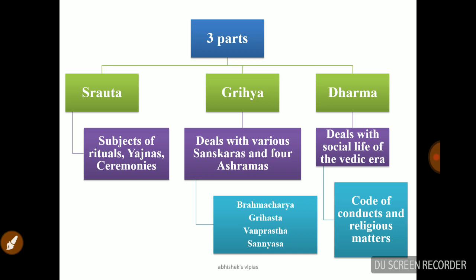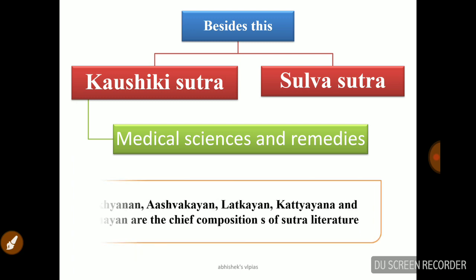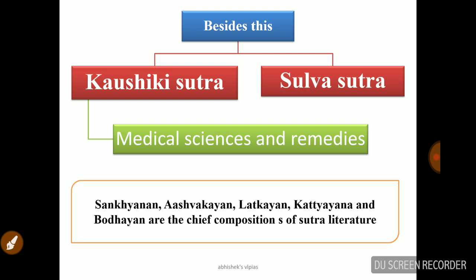Beside these topics we have 2 more, the Kaushiki Sutra and the Sulva Sutra. The Kaushiki Sutra deals with medical science and important remedies related to it. Other than this we have a few others: Sankhyayana, Ashvalayana, Katyayana, and Baudhayana, which are the chief compositions of the Sutra literature. Keep this point in your mind if you have a strong memory.